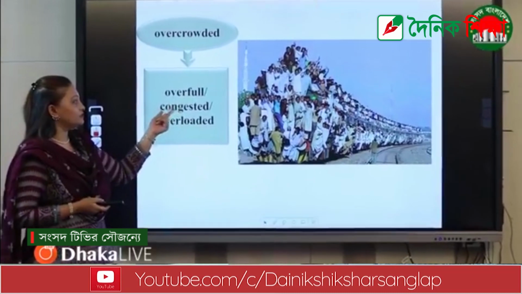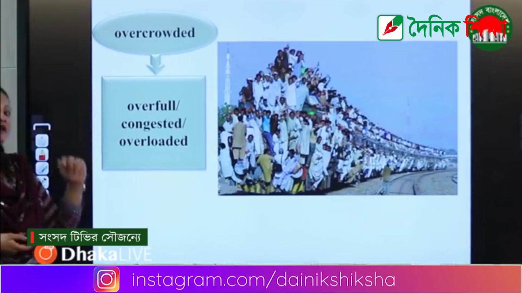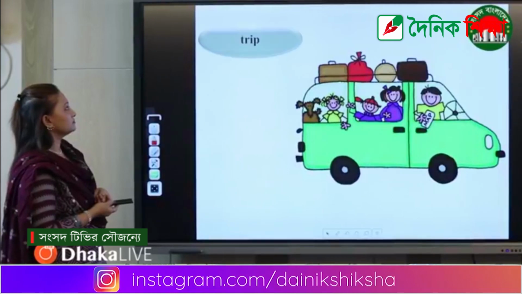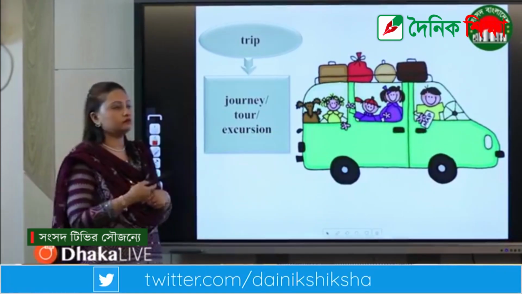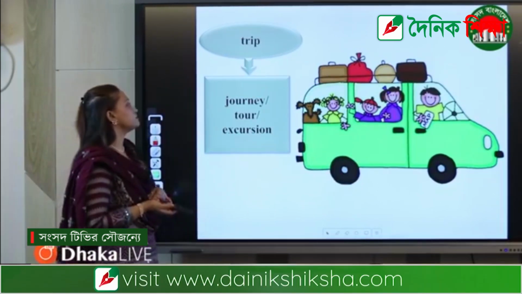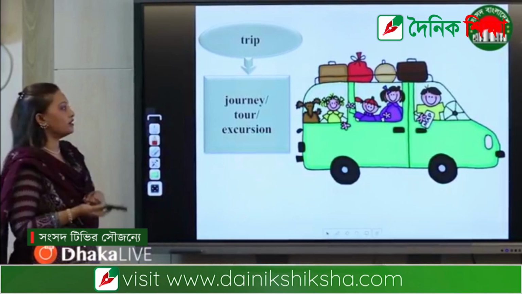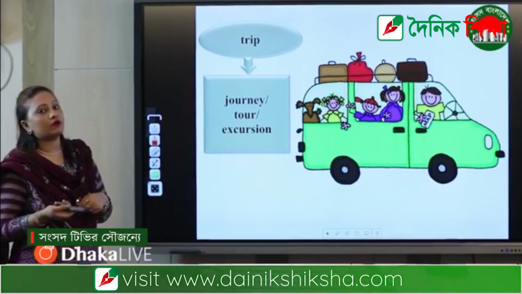This is the condition of rail in Bangladesh. Next, I think all of you know this word and are very familiar with it. That is trip, meaning journey, tour, excursion. These are the hard words from this lesson 1.